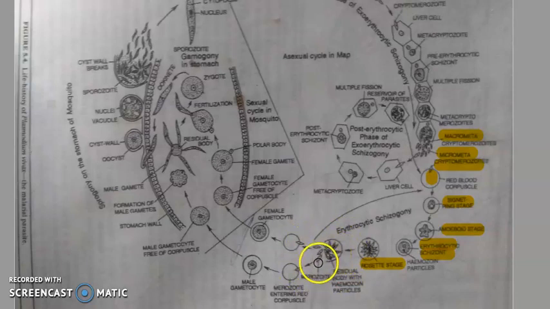So these merozoites are released again. They form two kinds of gametocytes, male and female gametocyte. But only a few merozoites form male and female gametocytes. The rest remain in the bloodstream and keep on re-invading fresh RBCs. So this is all about the life cycle of Plasmodium in man.